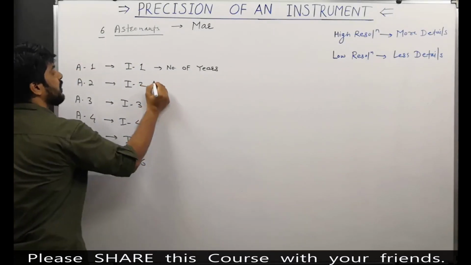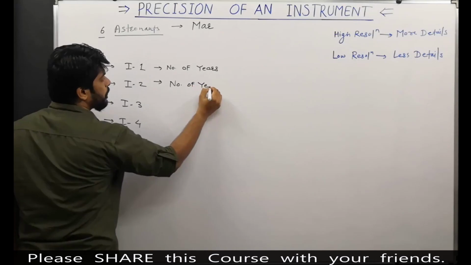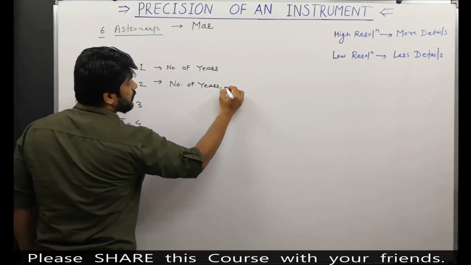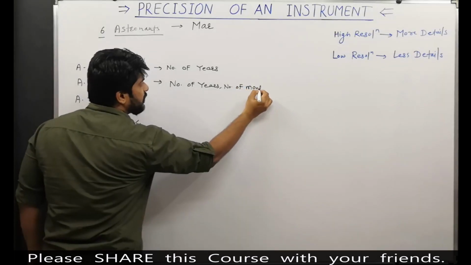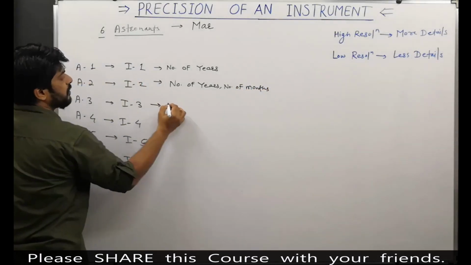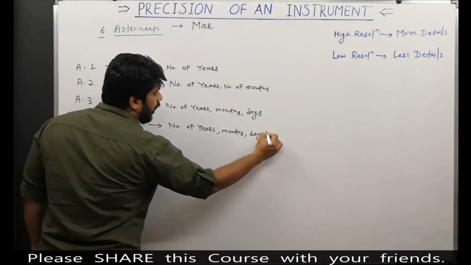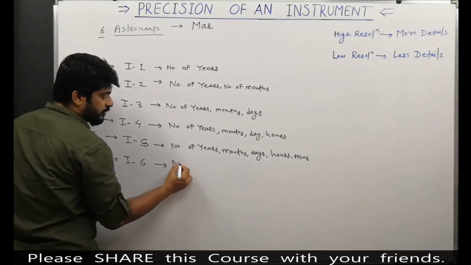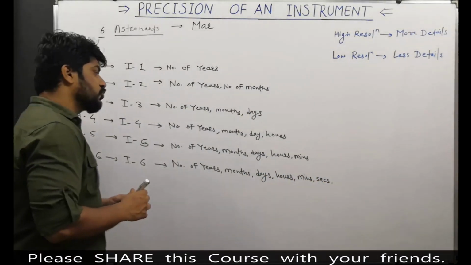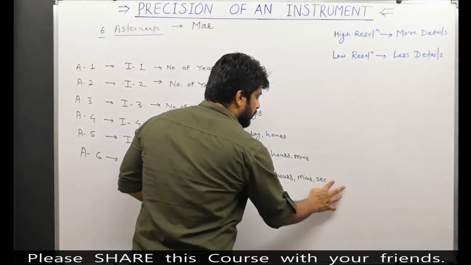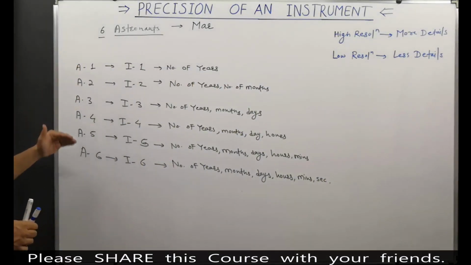Then the second one is a little bit different. It can measure the number of years as well as the number of months. Then the third one can measure even more, and in this way they can measure all these details.